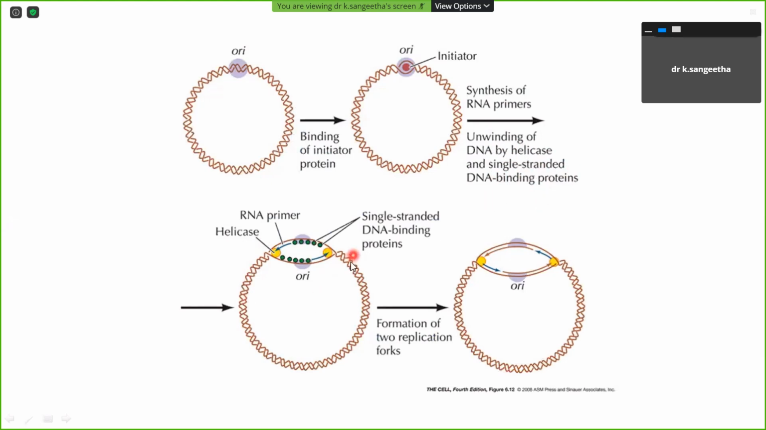Here we can clearly see it is an RNA primer, followed by helicase, which helps in unwinding. The single-stranded binding proteins prevent re-annealing. Then the RNA primer is attached at the site, followed by the DNA polymerase, which is going to synthesize the new strands.